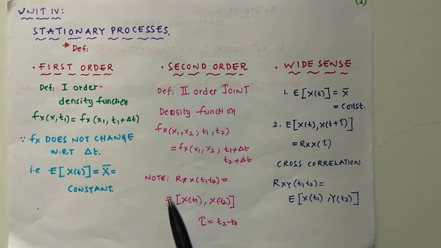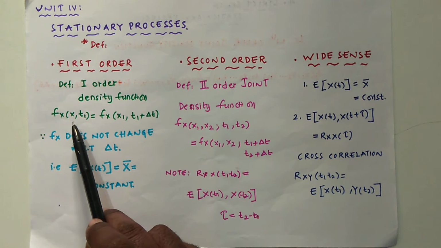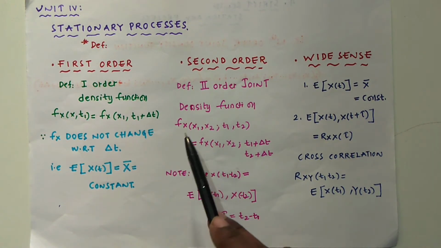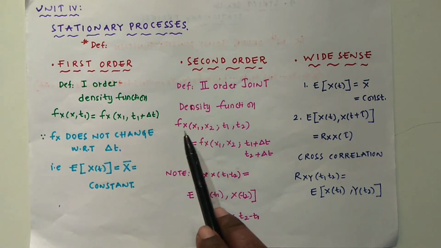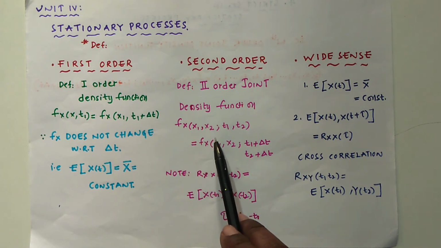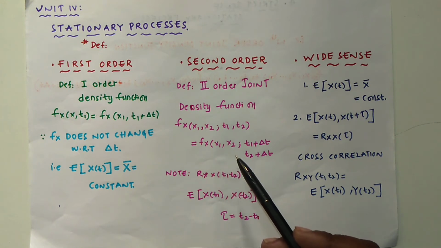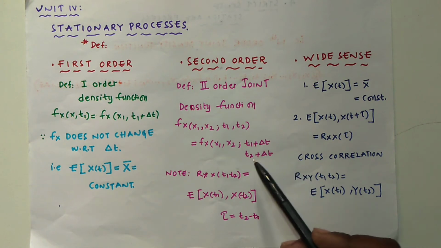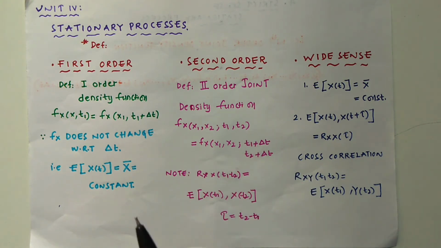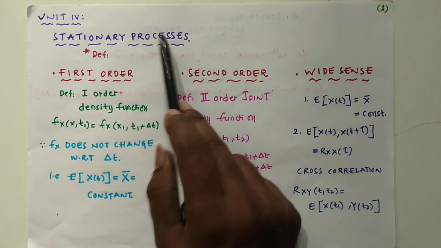With two samples. What are the samples now? x1 and x2. In the earlier case, we had x only. Now we have two samples, x1 and x2, so that f X of x1 comma x2 chosen at t1 and t2 shall be equal to f X of x1, x2 at t1 plus delta t, t2 plus delta t. If this satisfies the condition, that is called a second order stationary process.